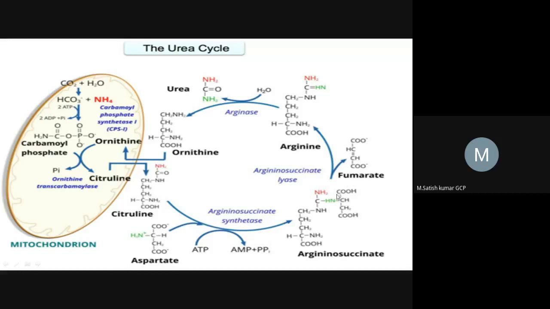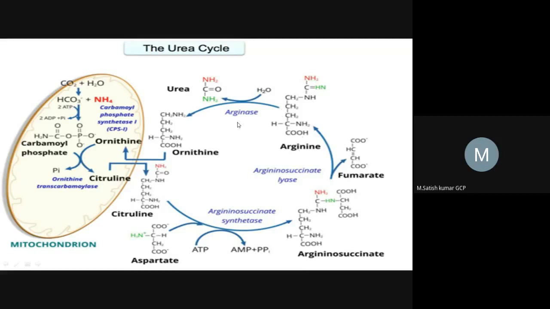Here cleavage will take place in between these two NH and CH bonds, right? So that's why fumarate will be separated from the arginosuccinate, forming arginine. We can see there is no fumarate here. Fumarate has been separated, and here it is forming C double bond HN. So this is called arginine, right?